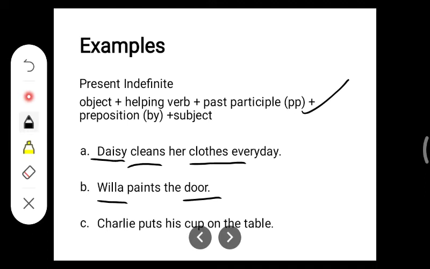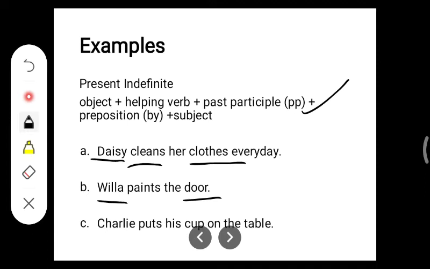The door is, past participle of paints is painted. The door is painted. Preposition by, subject Villa. The door is painted by Villa. So this is your sentence.